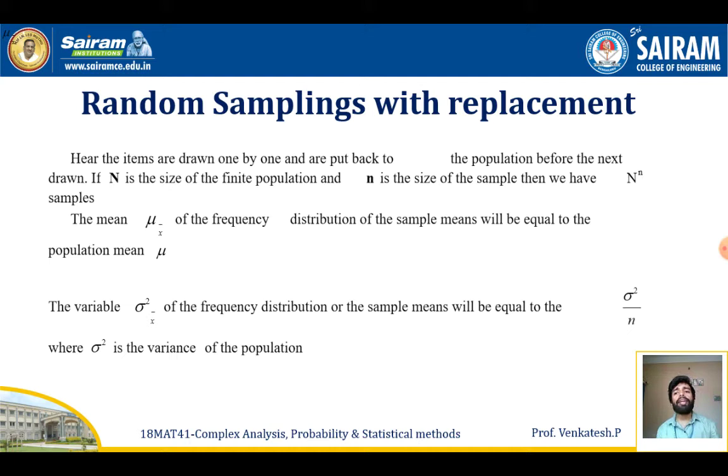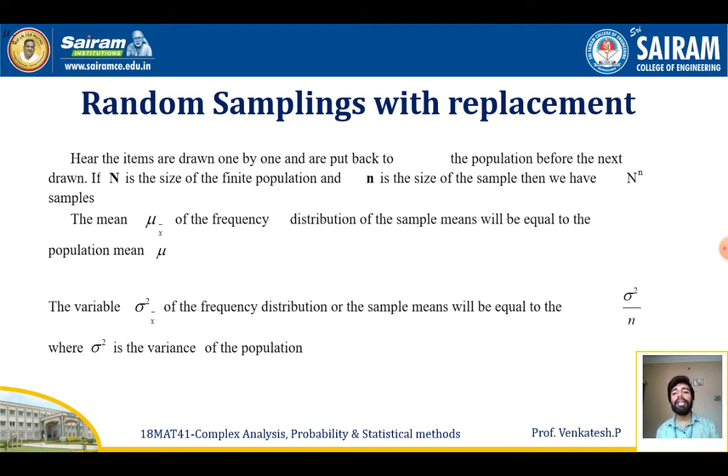Now if I assume that capital N is the size of the finite population and small n is the size of the sample, what I'm choosing from the finite population capital N, then I will have N power n samples. So in the case of random sampling with replacement, I will always have N power n samples. For example, if my population size is 8 and I'm choosing a sample size of 2, then I will have 8 power 2, that is 8 squared, so 64 samples with me.